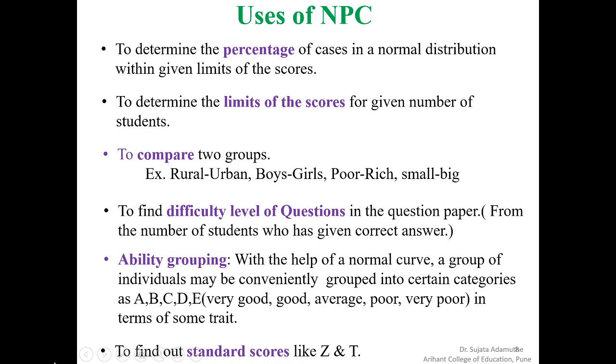Okay. Then the last use of the NPC is to find out standard scores like Z and T for the further statistical results of our class, our school, our subject. We require some standardized scores like Z and T, and for that Z and T calculation, we require the NPC. With the help of NPC, we can calculate the Z and T.